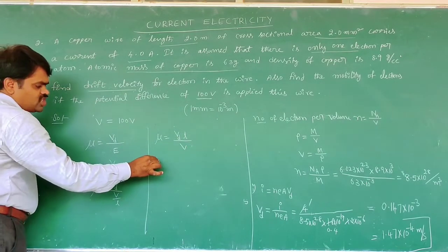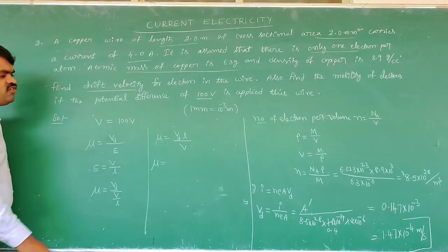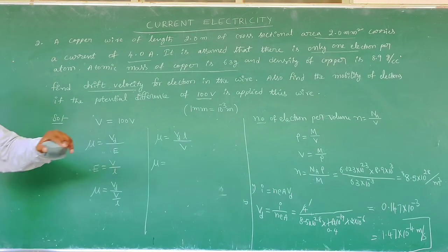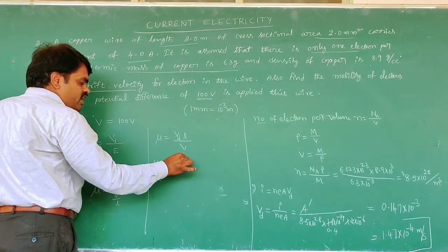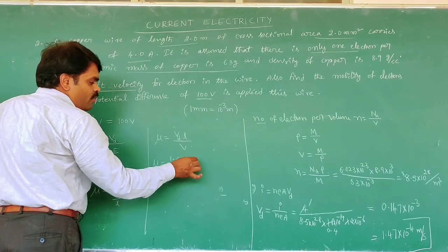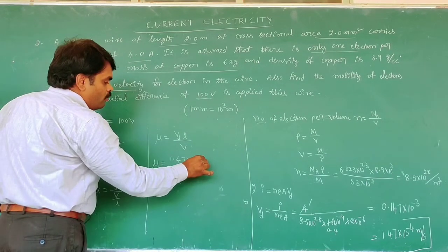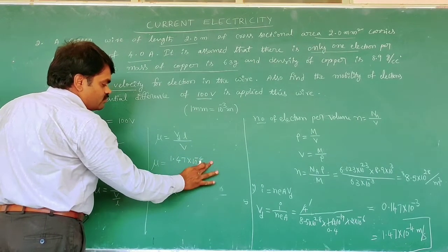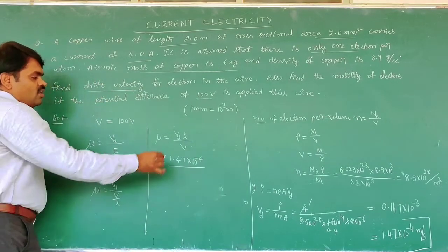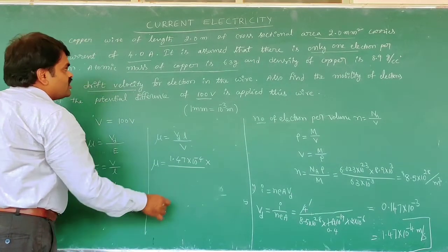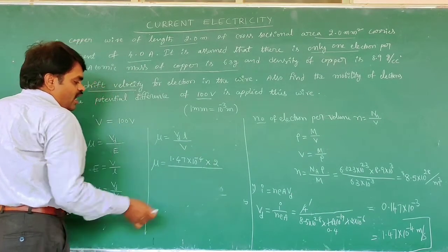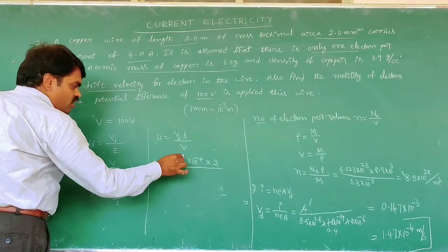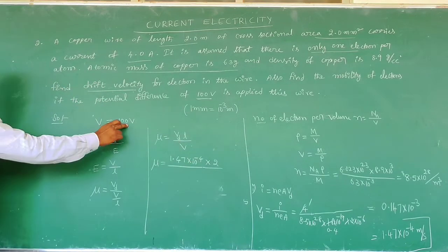Here mobility is equal to, what is the drift velocity? Drift velocity we found, the value is 1.47 into 10 to the power of minus 4 meter per second, by length of the wire. The length of the wire is 2 meters. And here the potential difference is 100 volts.